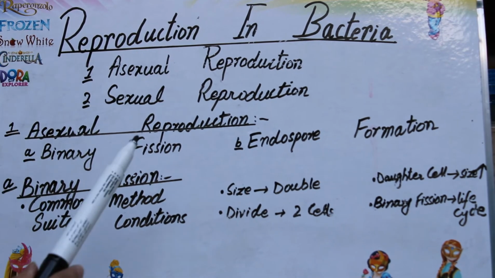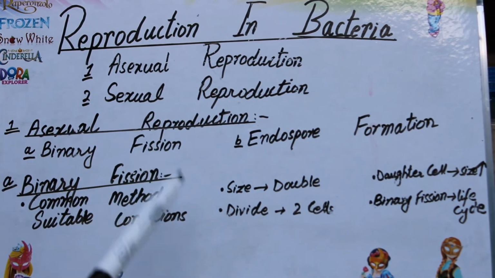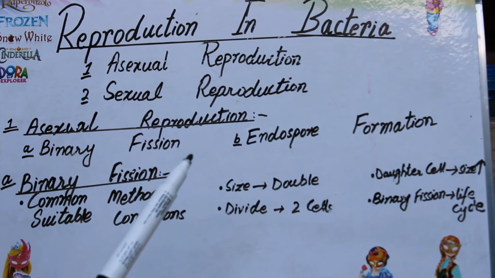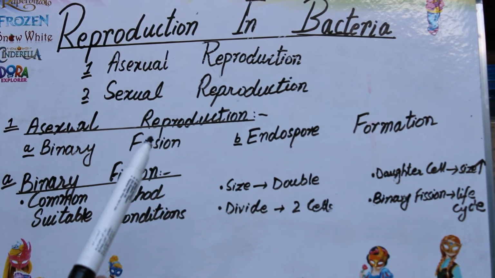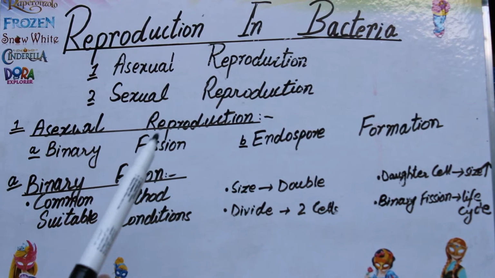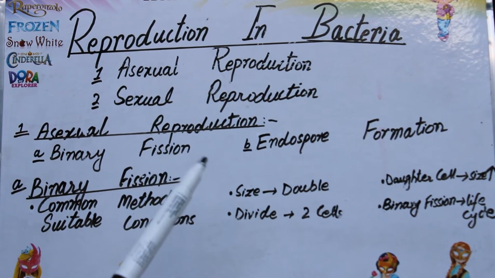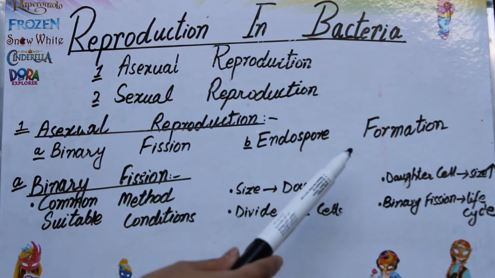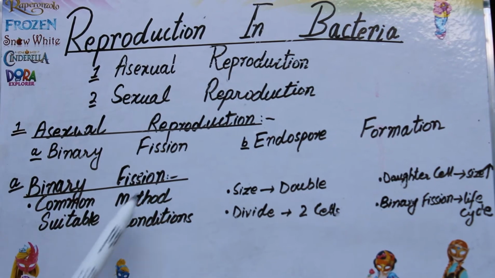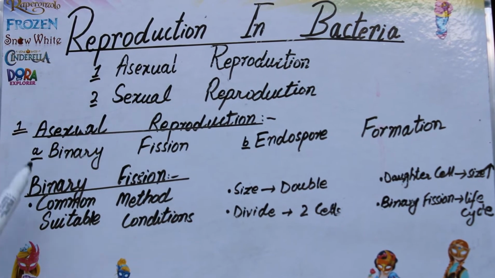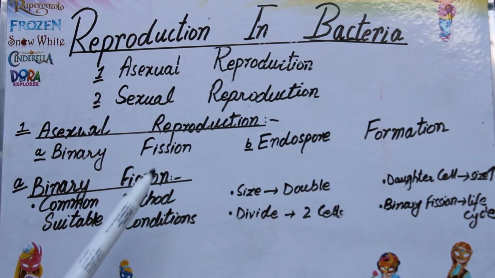Asexual reproduction is that in which gametes are not produced. There is no involvement of two parents for the production of the new cells. Just one cell is involved, and there are two mechanisms in asexual reproduction, which are binary fission and endospore formation. Today we are focusing on binary fission. Binary means two and fission means breakdown. So it means breakdown into two.